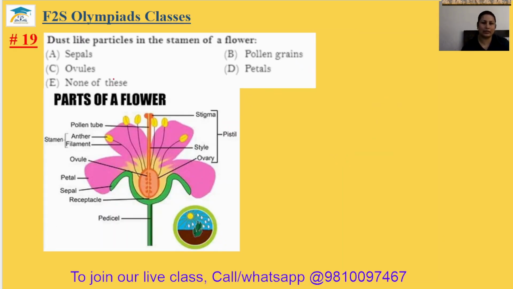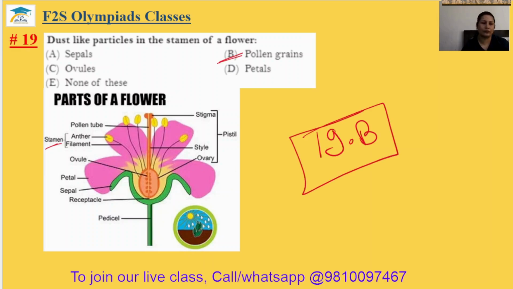Question number 19. Dust-like particle in the stamen of a flower. Stamen is the male part and dust-like particles, these are the pollen grains. So the 19th answer will be option B.